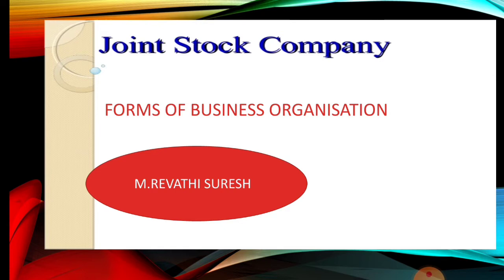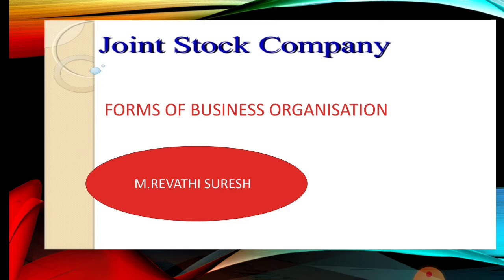So the learning objectives will be to know the meaning of joint stock company, the characteristics, advantages and disadvantages of joint stock companies, the types of companies, the memorandum of association and its contents, the articles of association and its contents, the prospectus and its contents. And these are the three important documents which are involved in joint stock companies. That is the memorandum of association, the articles of association and prospectus.